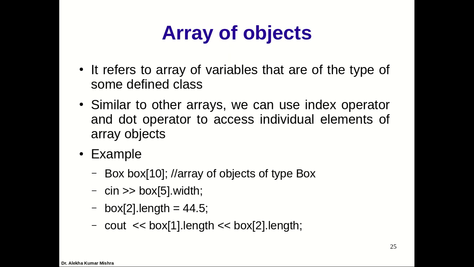But this is only possible if you're doing this in main, and only when the members are public, because we are accessing the data member directly here. This is only meant for demonstration, to show how we can access the data member when we have created an array of objects. This is very similar to the structure in C.